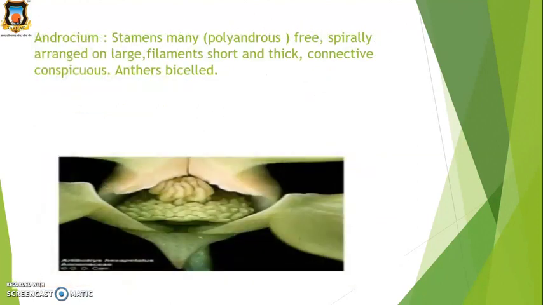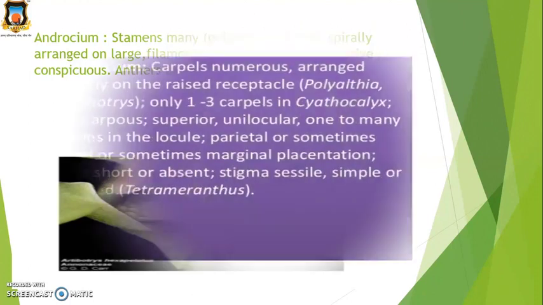Then androecium, the stamens are many, and this is polyandrous. Polyandrous means the stamens are free, spirally arranged, the filaments are short and thick, and the anthers are bicelled. These are some examples, or this picture shows the stamens, the number of stamens present.